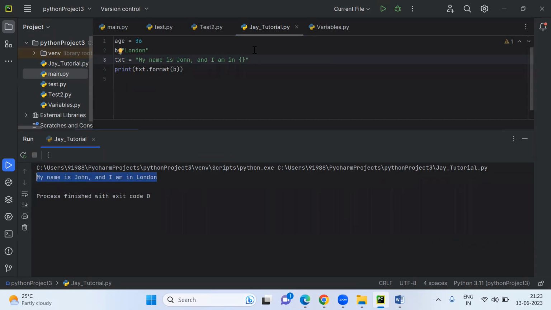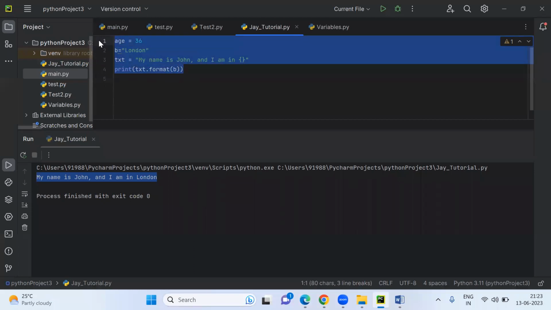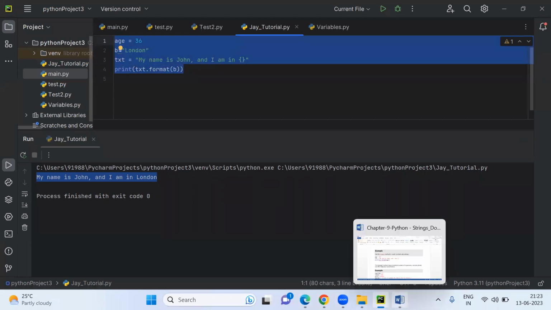So whatever the string you want to print here, you have to pass the variable in the format method. Whatever variable you want to print, you just pass that variable and it will be printed like this. So this is also a good example.